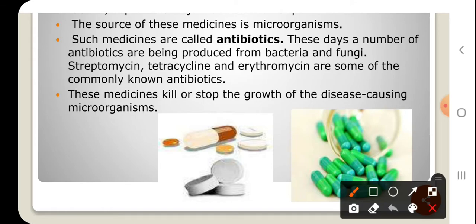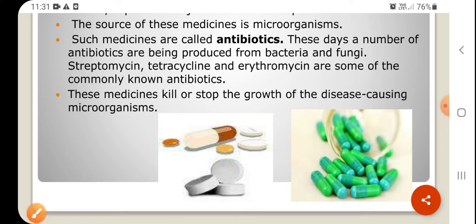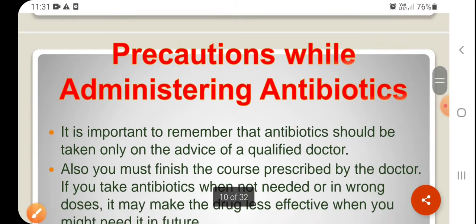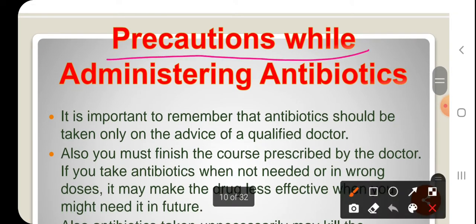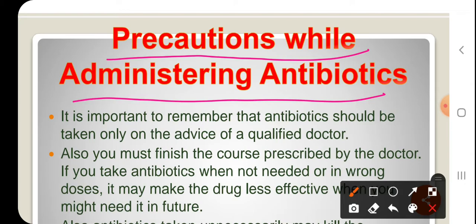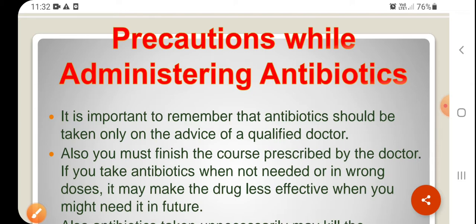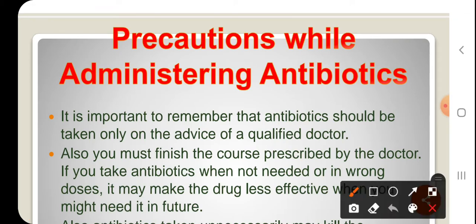Without the doctor's advice, we should not take antibiotics, because they are bacteria specific. So see here, precautions while administering antibiotics: they should always be advised by a qualified doctor. If unknowingly, without a prescription, you take antibiotics, it will definitely go wrong.